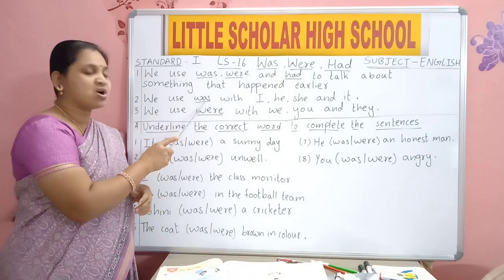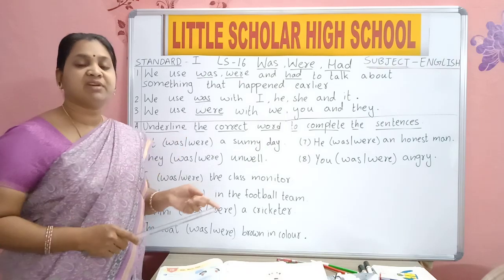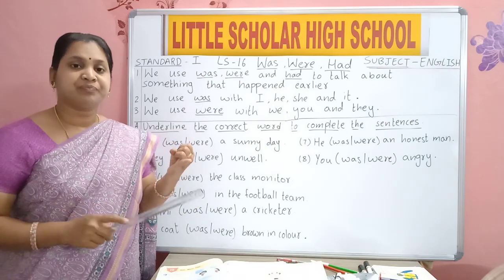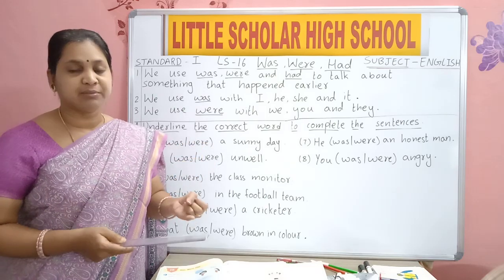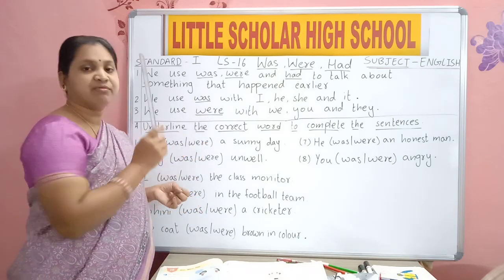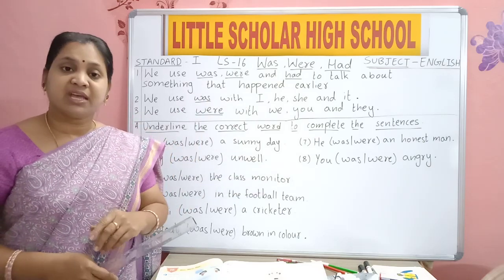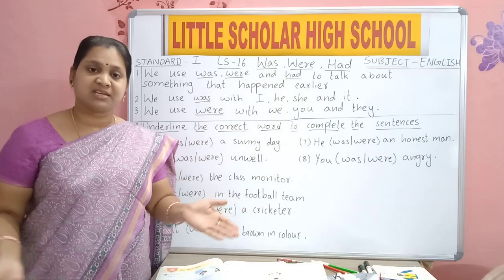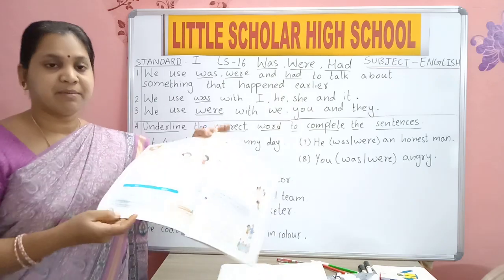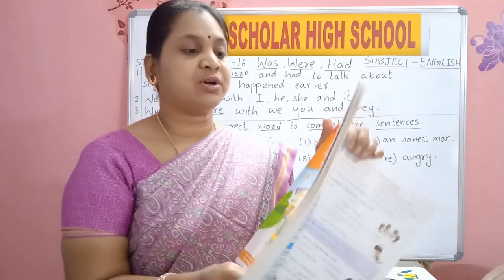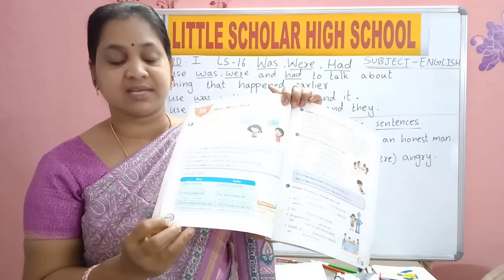So we use was when we are talking about one. Remember that, simple. We use was when we are talking about one person, one boy or one girl, one thing, one animal. And we use were when we are talking about many. Was is used when we are talking about one. Were is used when we are talking about many. Is it clear? Now, see page number 60. Open your English textbook, page number 60.